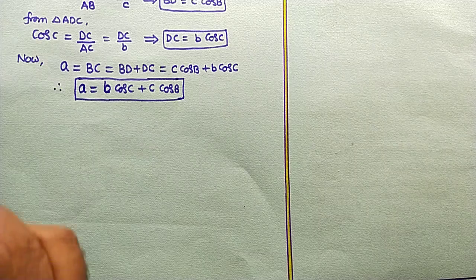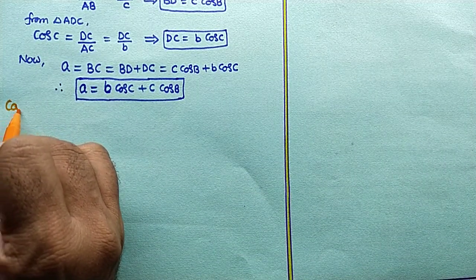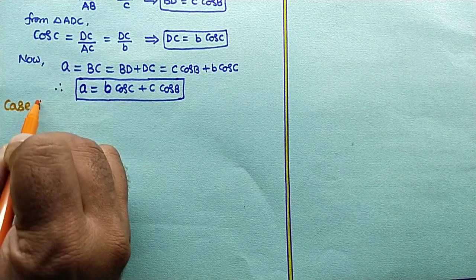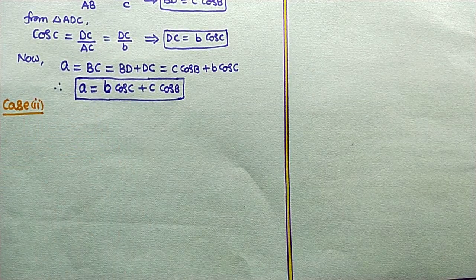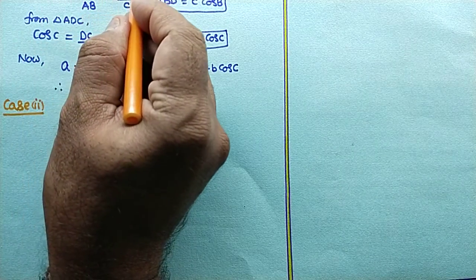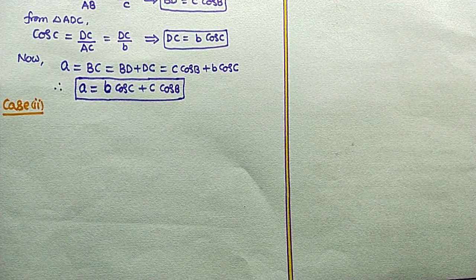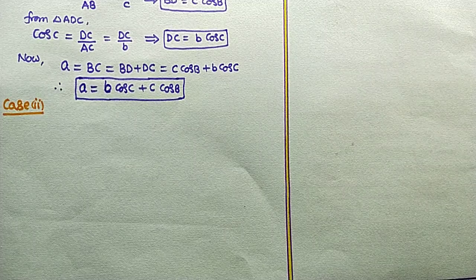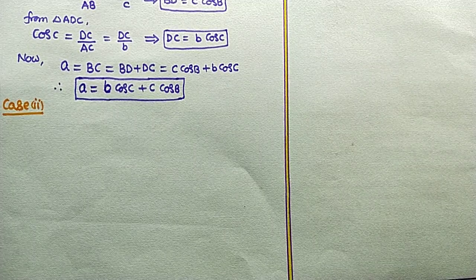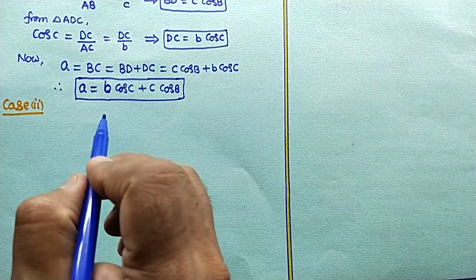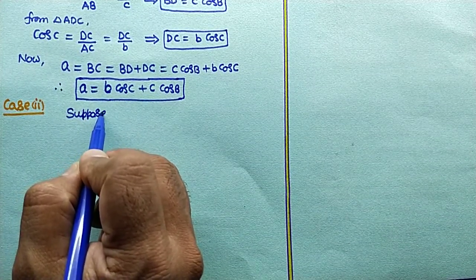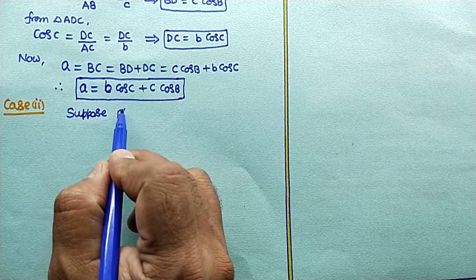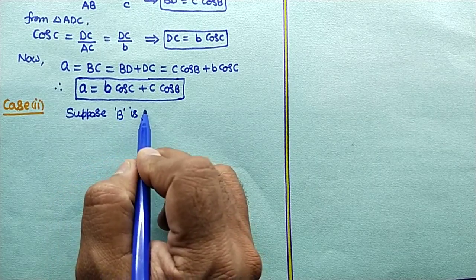Now case 2. In case 2, suppose angle B is a right angle. In the previous case it was an acute angle.